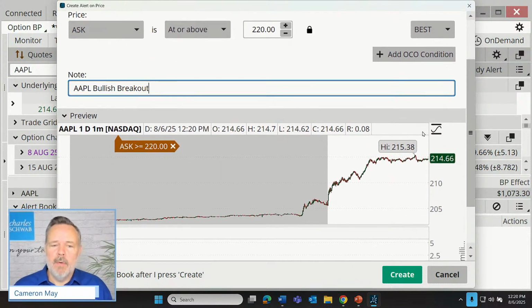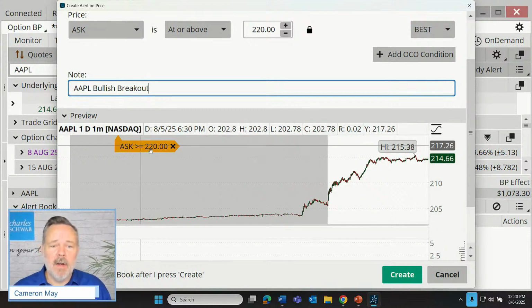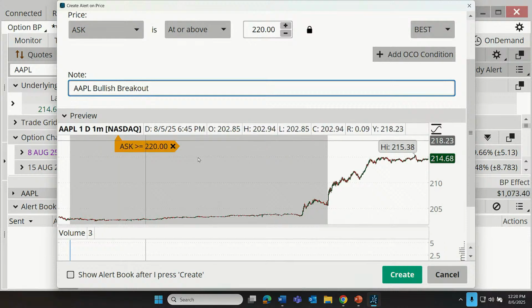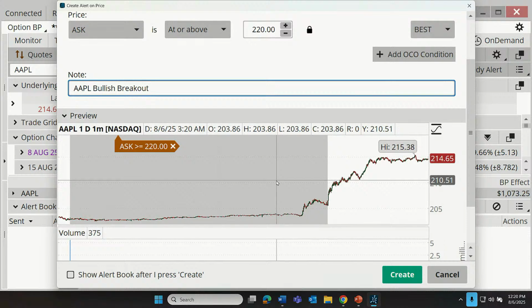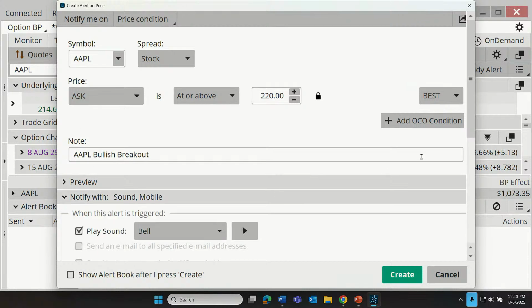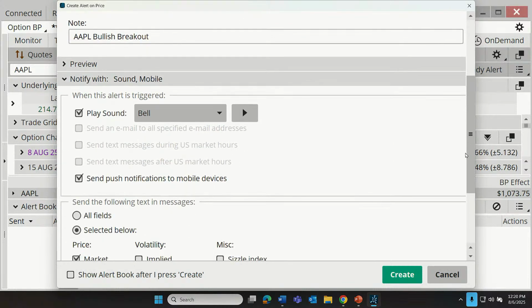So down below, we can see how that looks on our chart. There's a little icon here that will show us approximately where that's going to be on our chart. Now this has a little arrow showing me that it's off the top of this small chart here. That's what we call our preview panel. But down below the preview panel, we can tell the system how we would like to be notified.